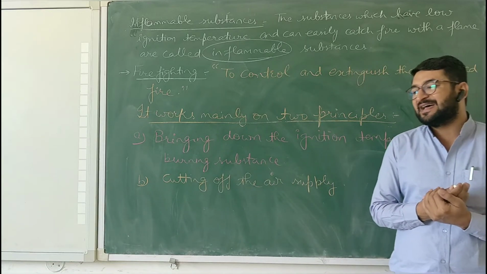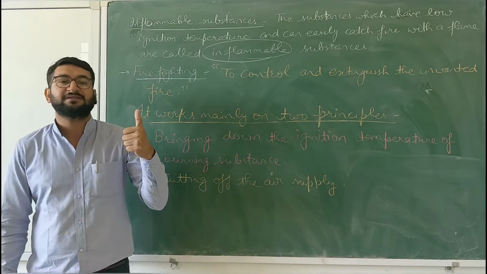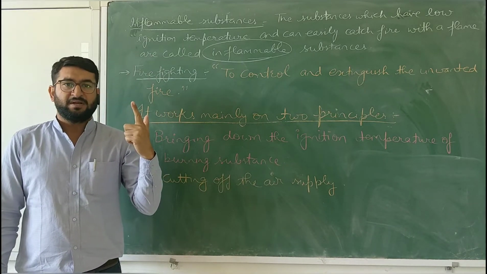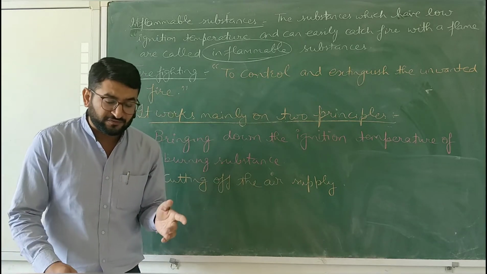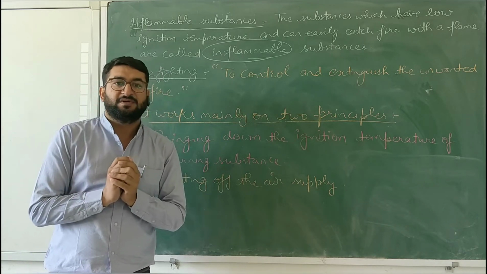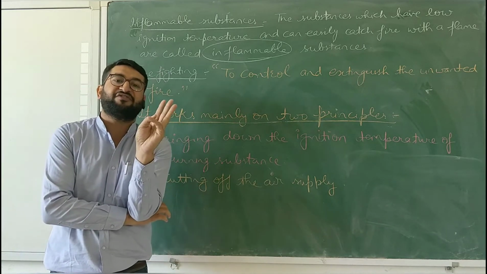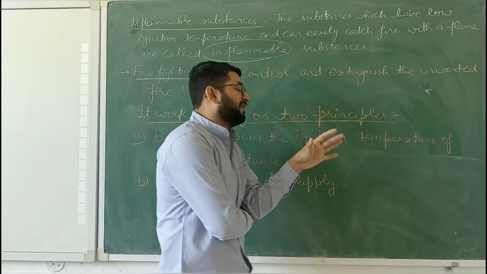Basically, children, there is a fire triangle in which three things are there. The first one, combustible substance. Second one, oxygen. And third one, the ignition temperature. And out of these three, if we remove one, the fire will be extinguished. अगर बच्चे इन तीन चीजों में से फायर ट्रायंगल की एक चीज रिमूव कर दें तो फायर नहीं लगेगी, फायर बुझ जाएगी बच्चे.